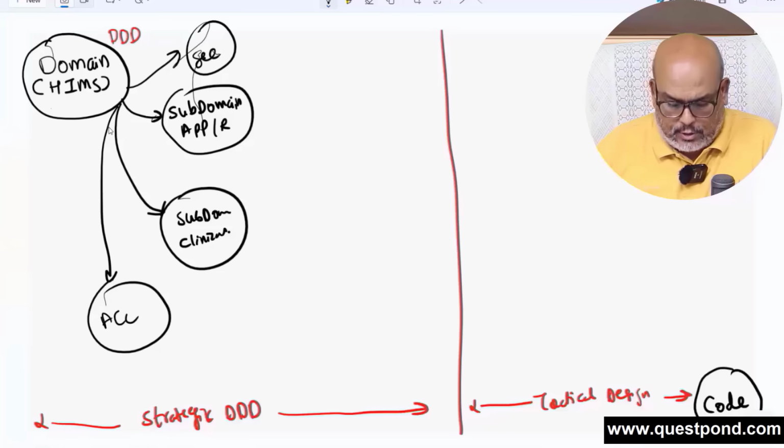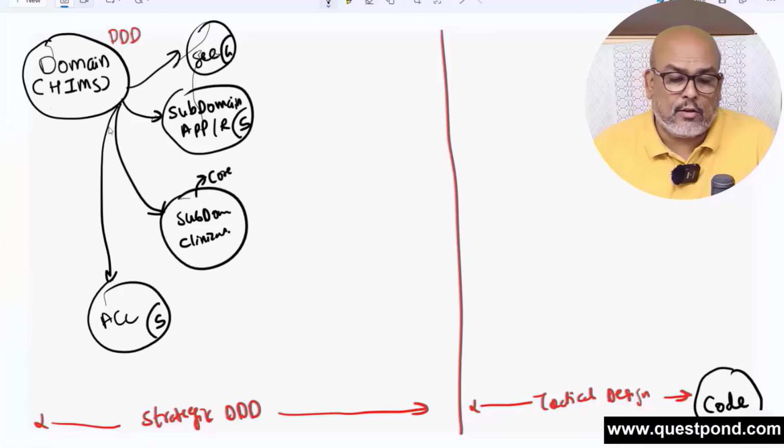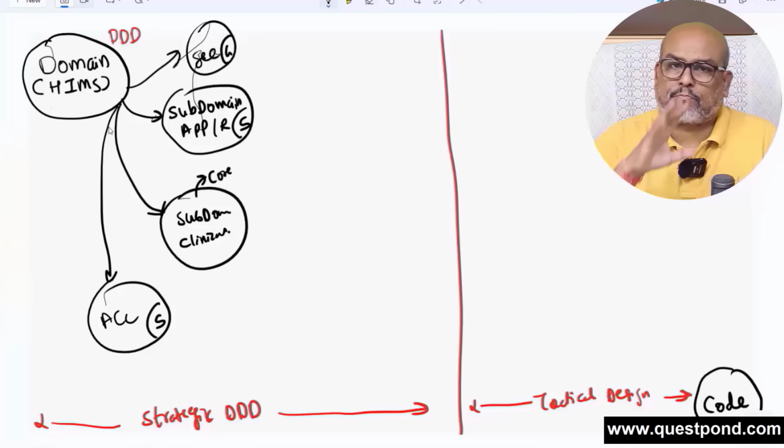Now the next thing you need to do is classify each one of these subdomains. You will say the heart of a hospital system is clinical, so this becomes the core domain. Accounting is important, why not, but that becomes the supporting domain. Registration also becomes a supporting domain. Security and logging will become the generic domain. So the first step is that you define your subdomains, and then you put those subdomains into three categories: core domain, supporting domain, and generic domain.